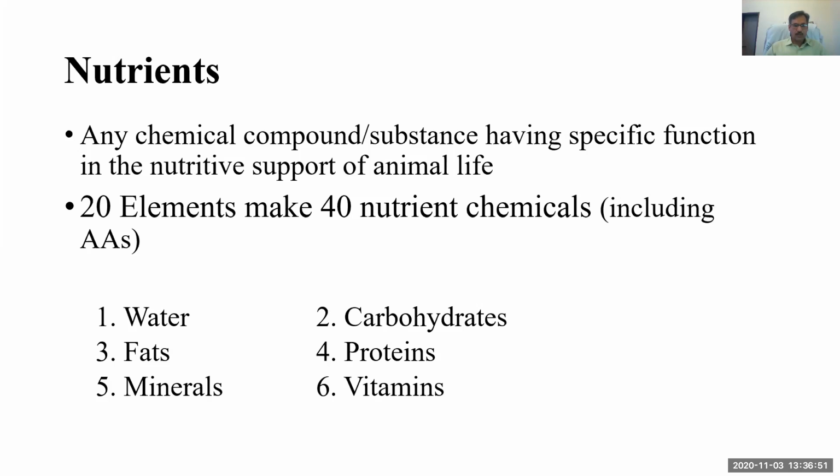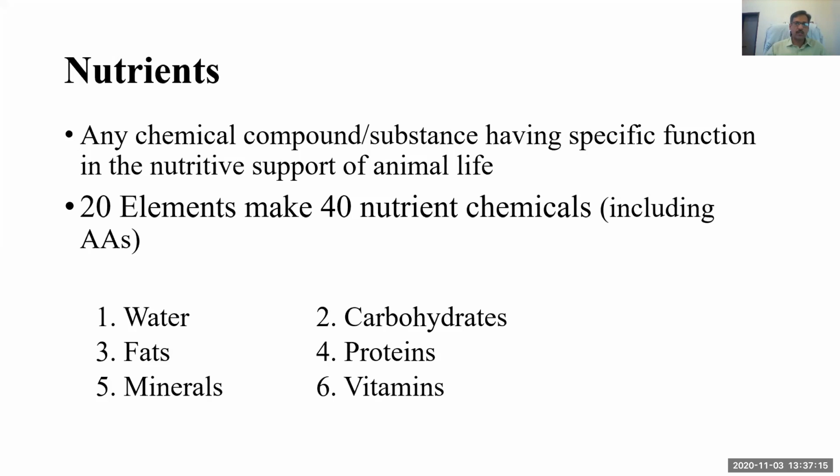Then the major nutrients are carbohydrates, fat, and proteins. These three are considered macronutrients. Macro means they are required in large amounts, so that's why we say they are the macronutrients. Then come minerals and vitamins. There is a long list of minerals and vitamins, and they are required by the body.